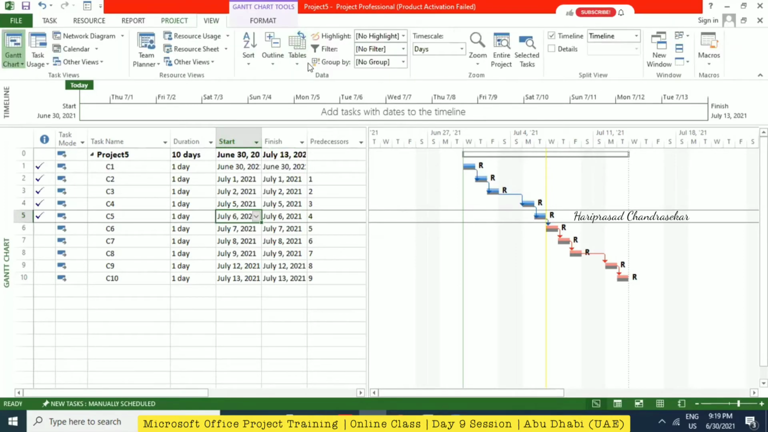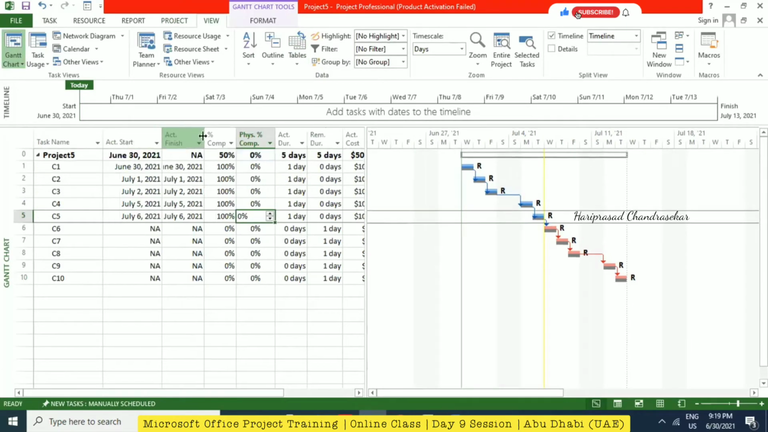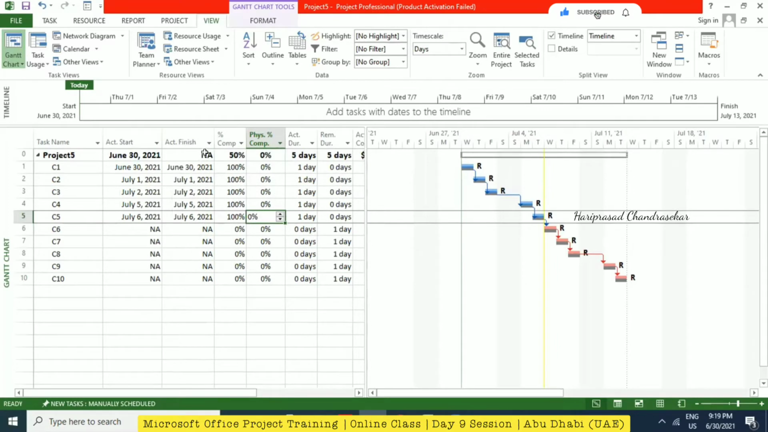From view and then table, and then go for tracking, and then you can do it. Tracking. Yeah. Okay. Actual finish, it's showing NA. Why? Because we have not completed the project yet. Yes.